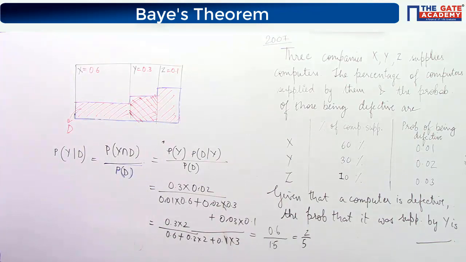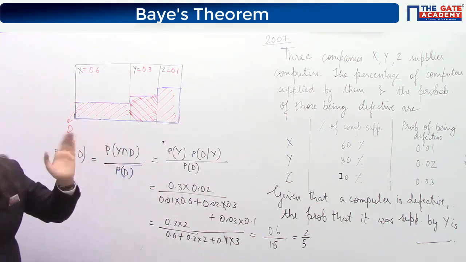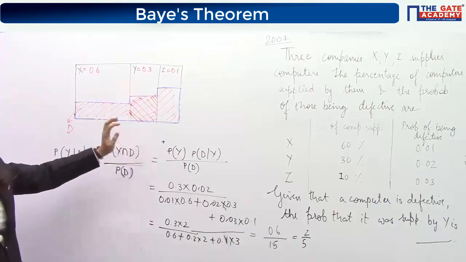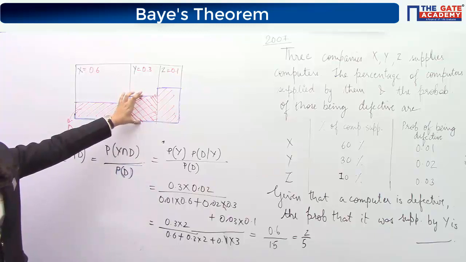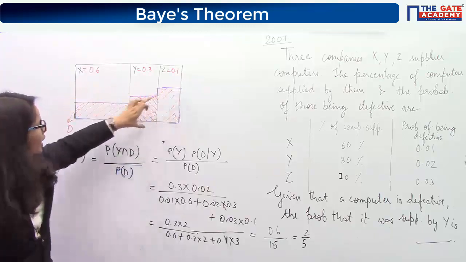So actually, whether you are using the conditional probability first or applying this formula, it is not necessary which step you follow. The thing is that you should be able to understand which area you require. So in this case you required this part, for which the sample space was this total red region.